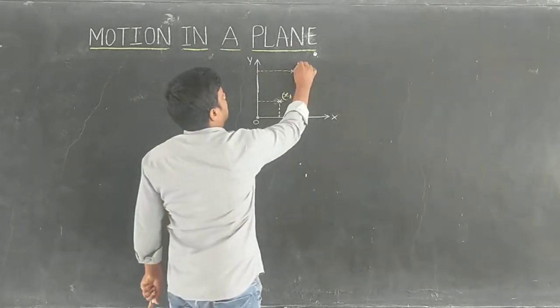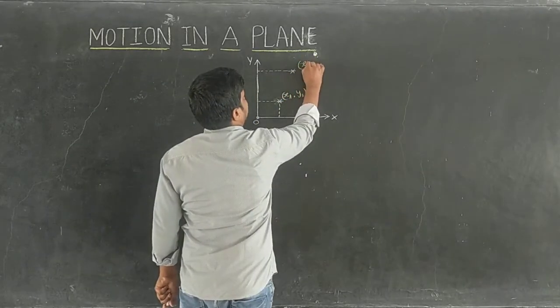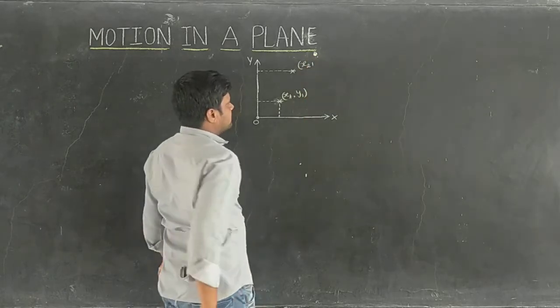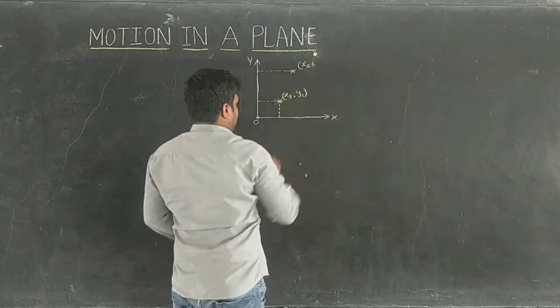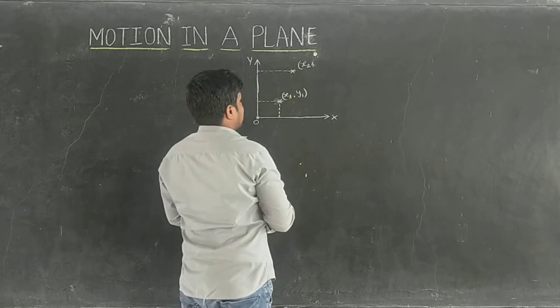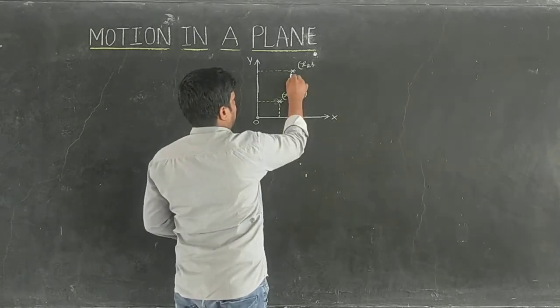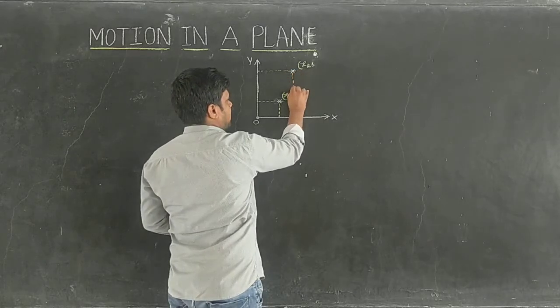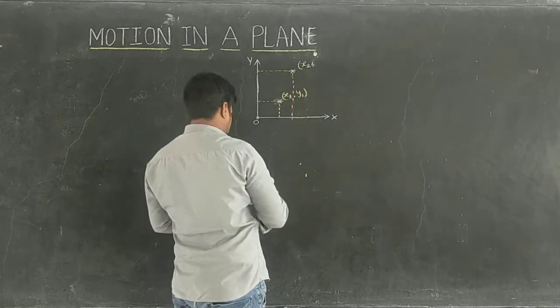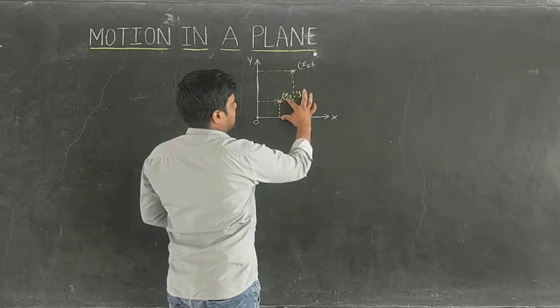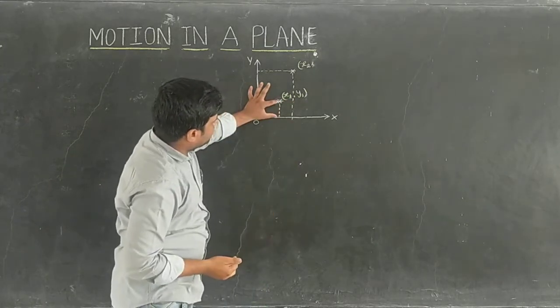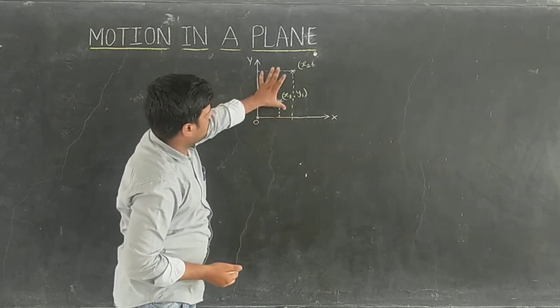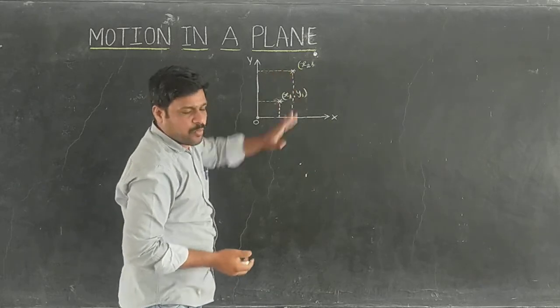So now this one is at a position x2, and along the y-axis, the position of the object is y2. Earlier the object is at a distance y1, now the object is at a distance y2.